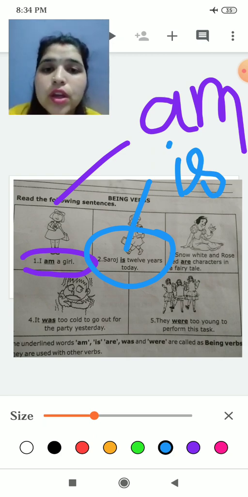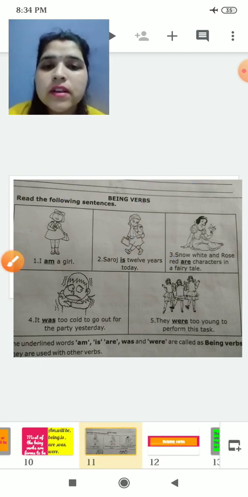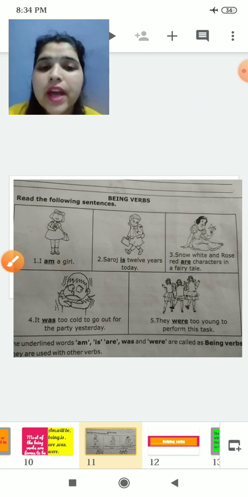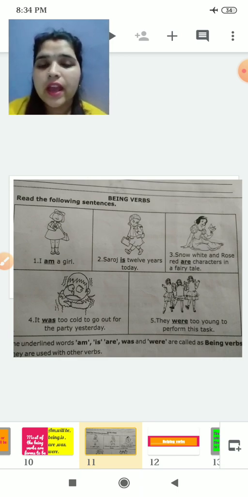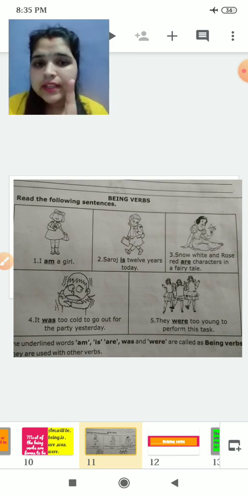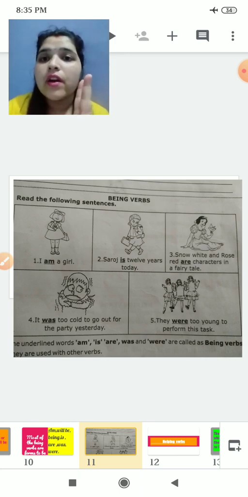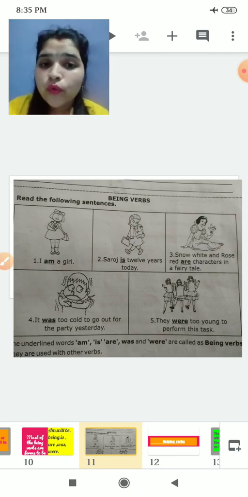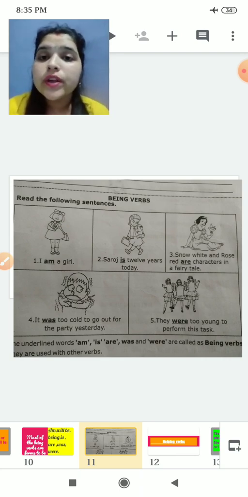We have Snow White and Rose Red. Snow White and Rose Red are characters in a fairy tale. Snow White and Rose Red are names, so they are nouns.